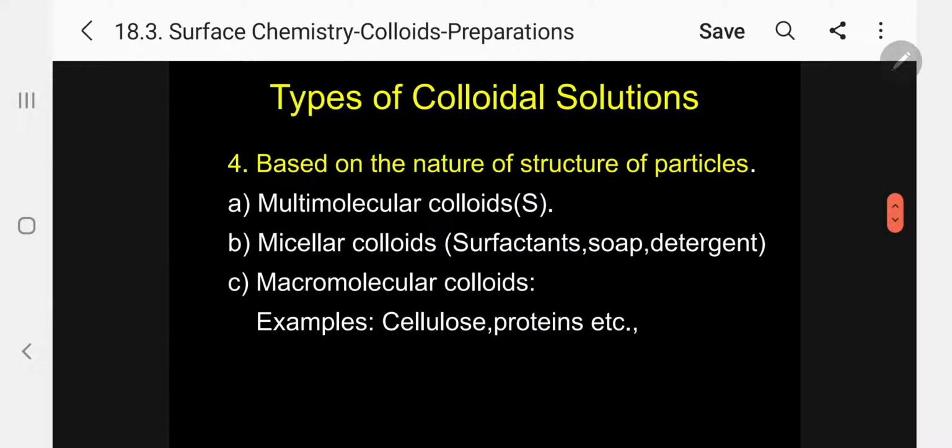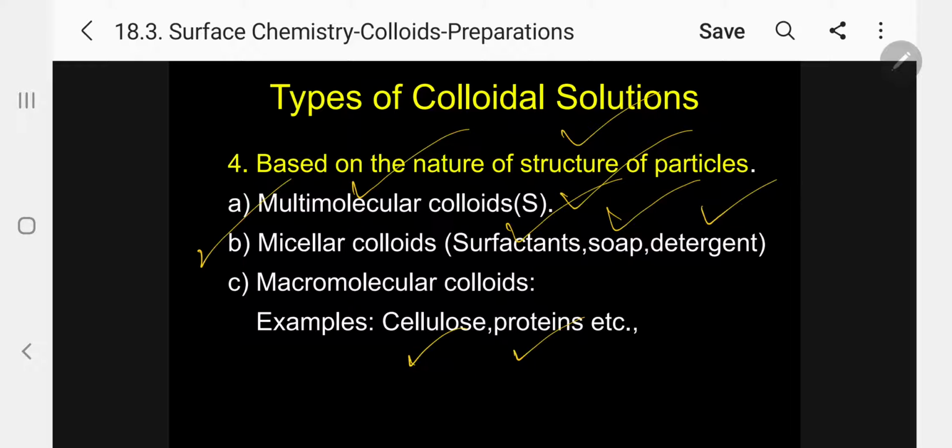Number 4, based on the nature of structure of particles, we can classify: A, multi-molecular colloids, specific example, sulfur. B, micellar colloids, surfactants, soap, detergent, example. C, macromolecular colloids, example, cellulose, protein, etc. So this is based on the structure. Please follow.